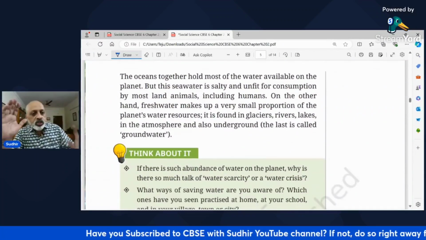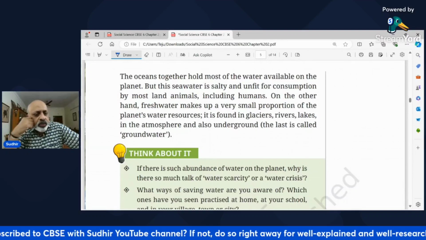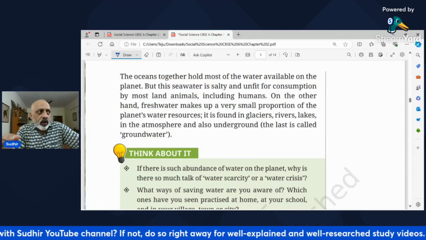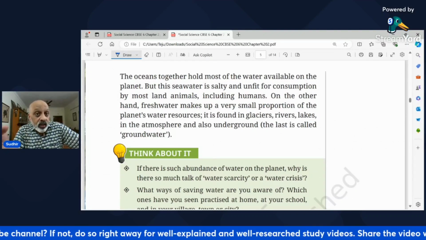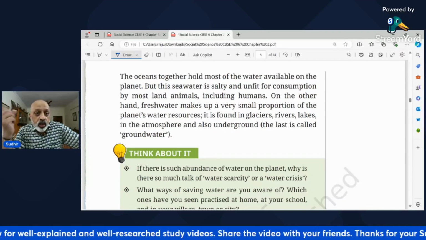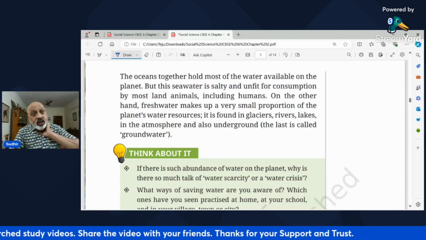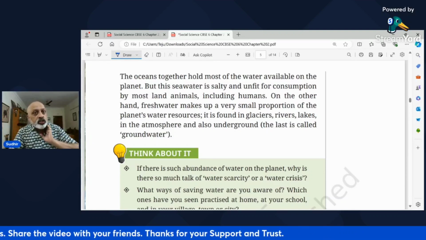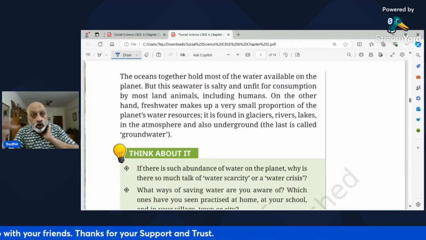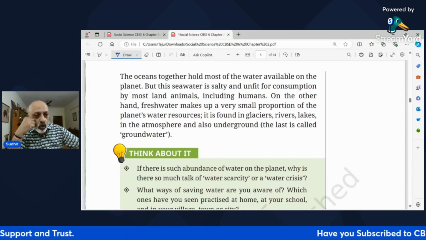Okay. The oceans together hold most of the water available on the planet, obviously. But the sea water, the ocean water, you cannot drink because it is salty. It is salty in nature and it is therefore unfit for consumption. Though there are some countries like Israel that have developed the technology wherein you can remove the salty component and make it fit for use by human beings also.